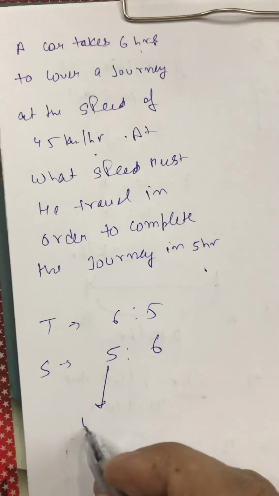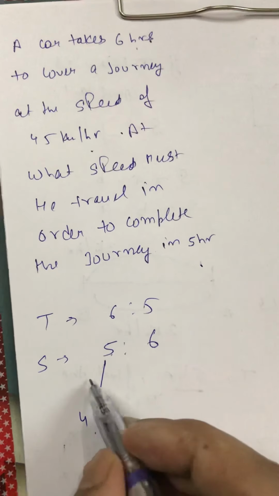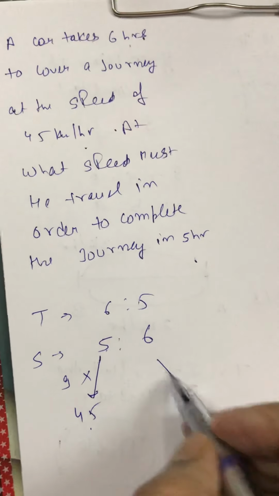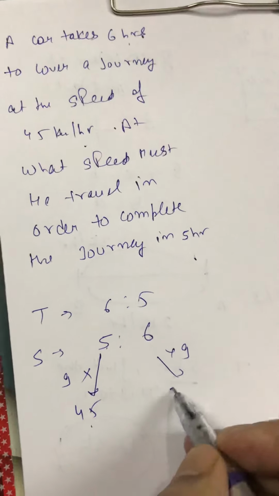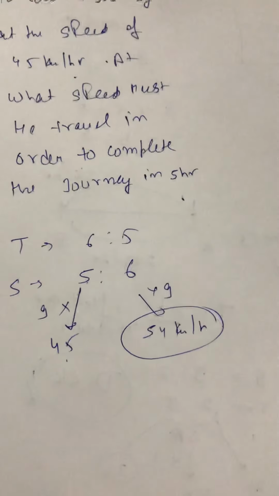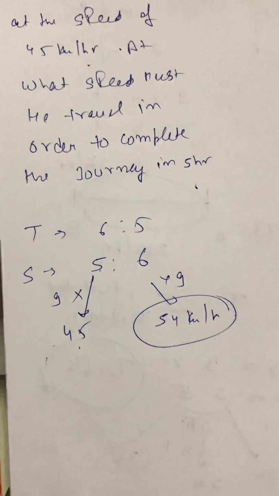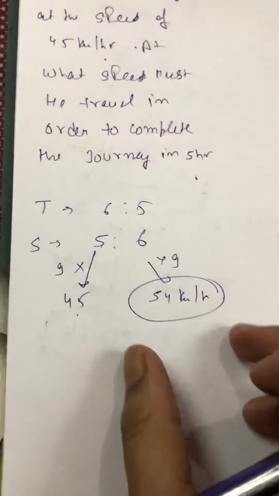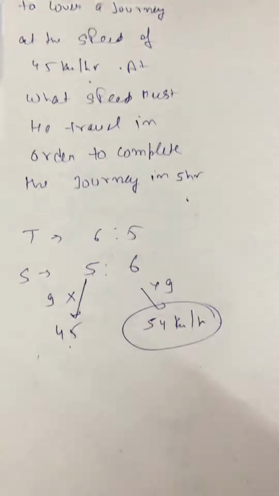Actual speed was 45. If I want to make 5 as 45, with which number I'll multiply? Multiply by 9. If I multiply here by 9, that will be 54 km per hour should be the actual speed of a person if he wants to reach there within 5 hours.